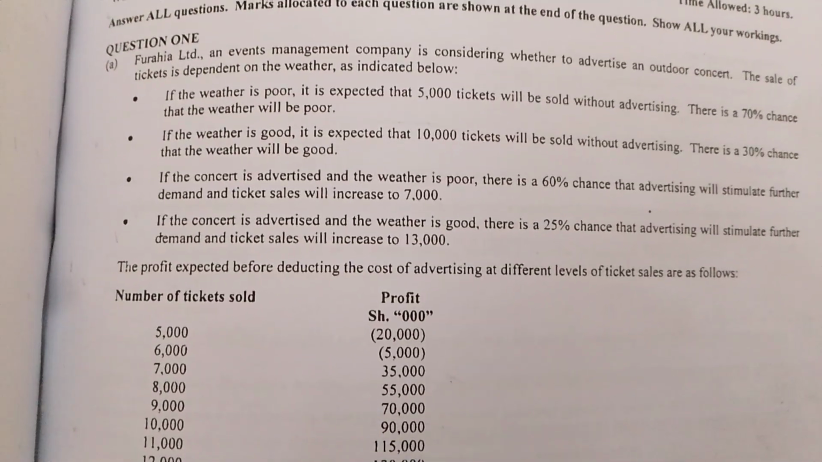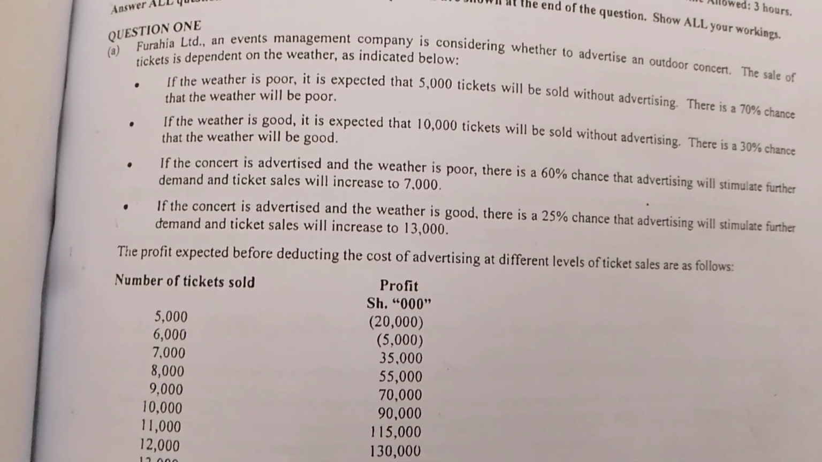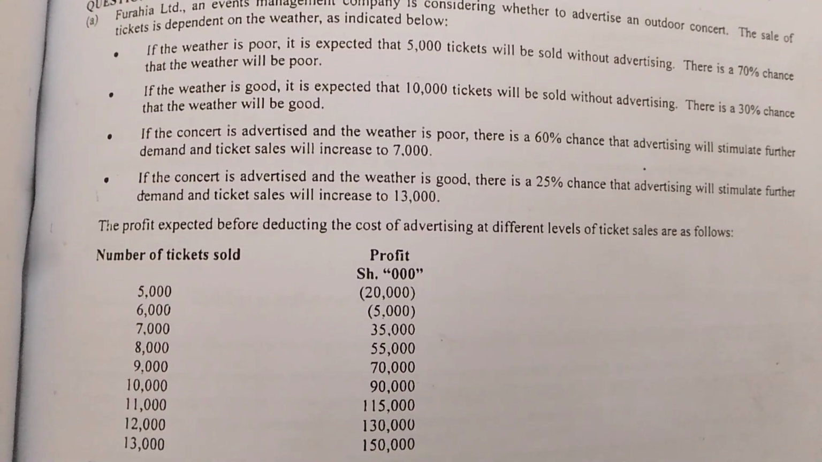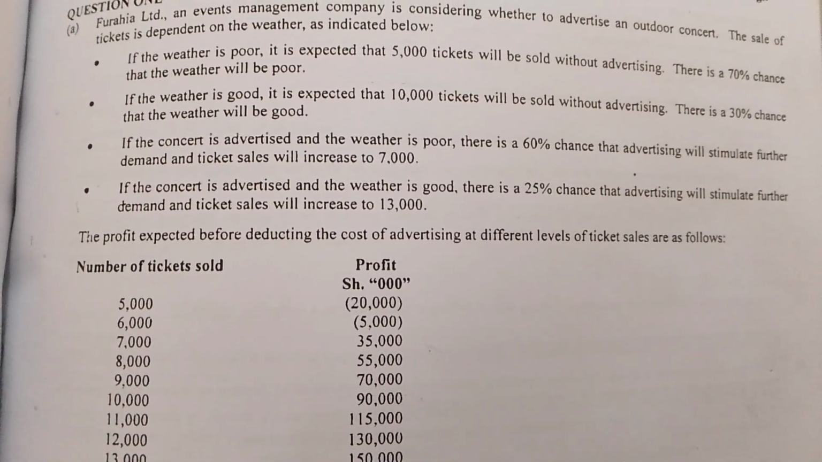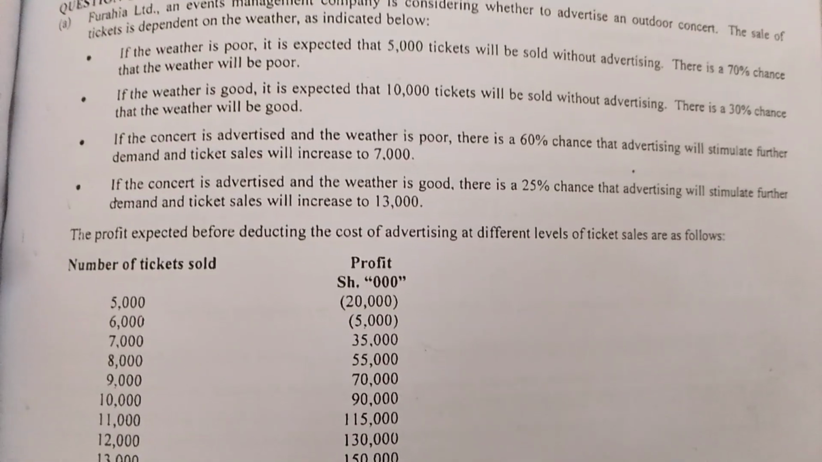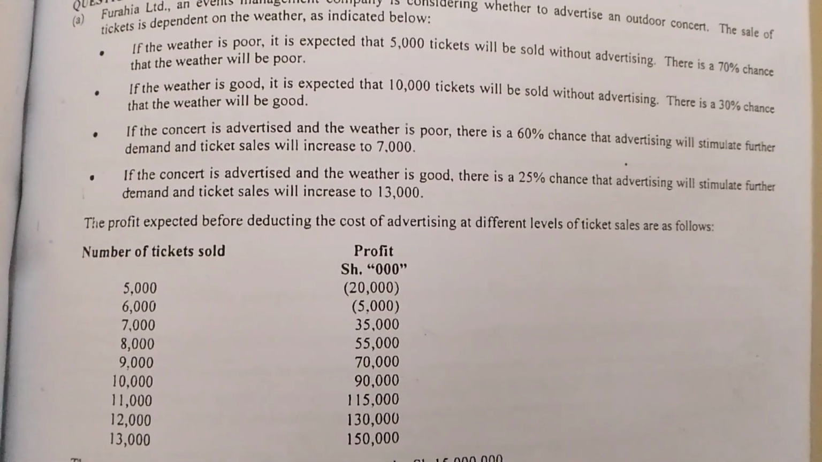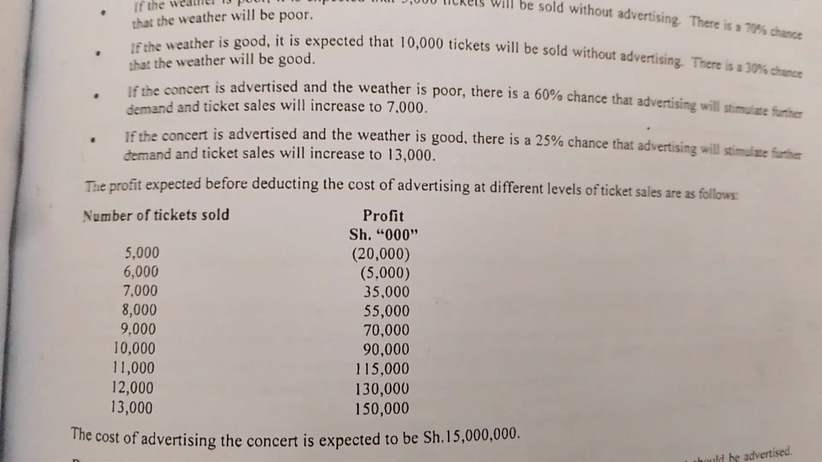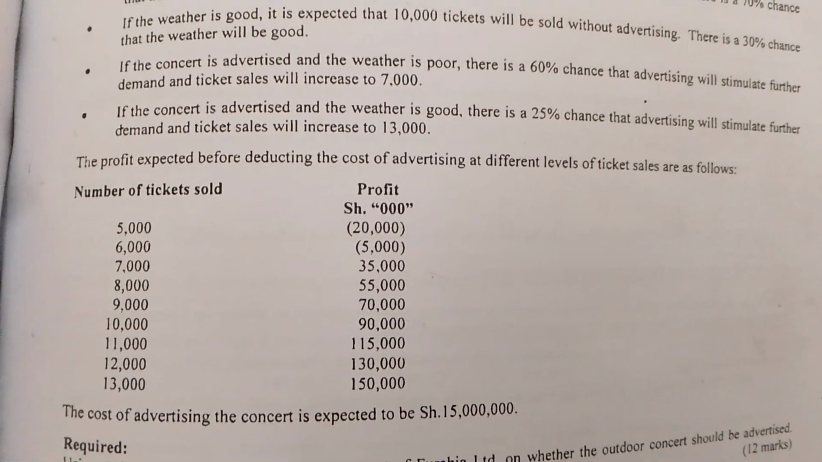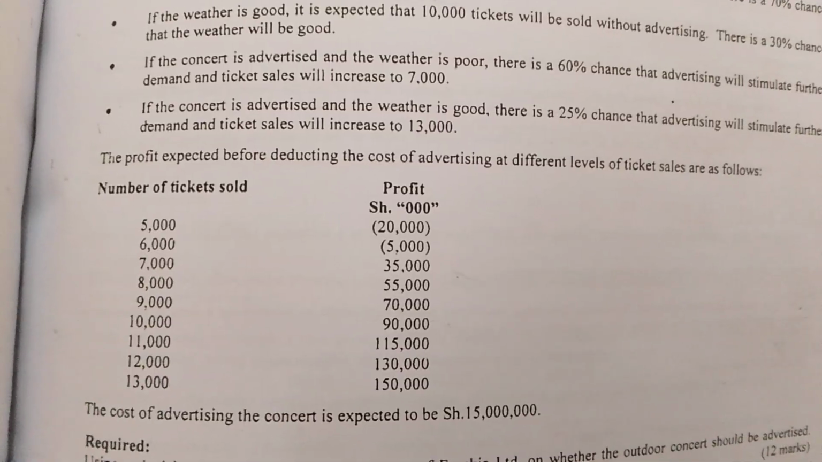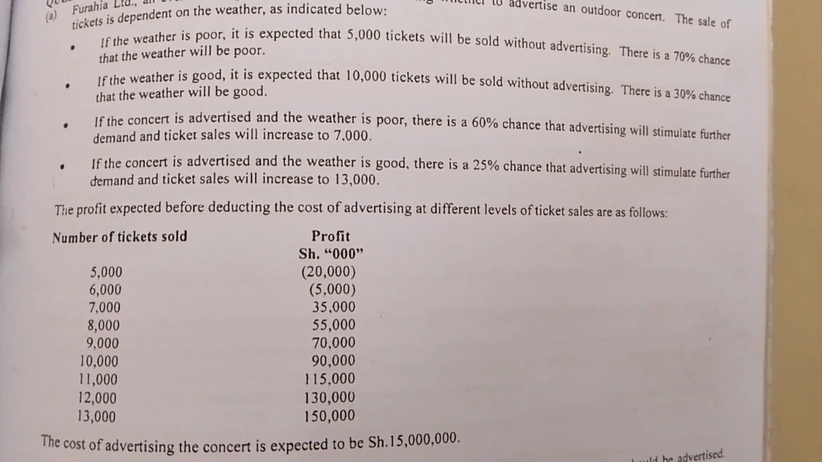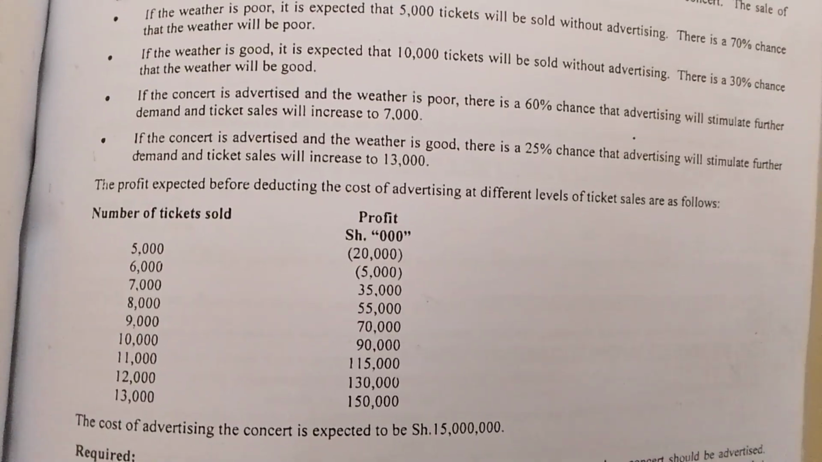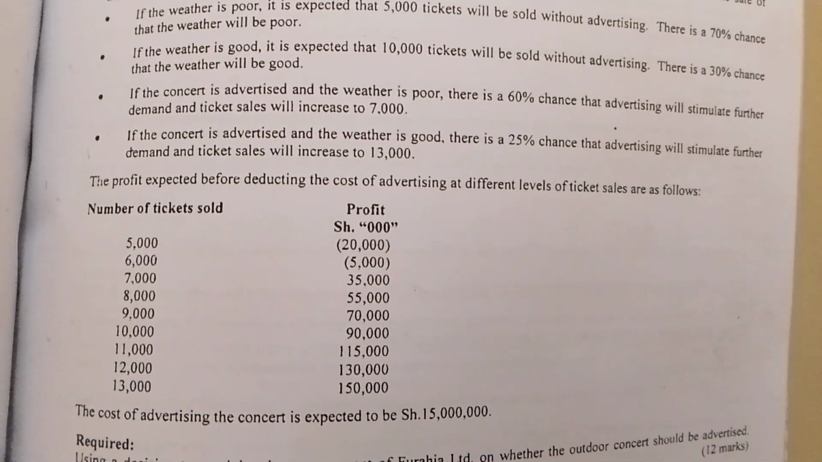Note 1. If the weather is poor, it is expected that 5,000 tickets will be sold without advertising. There is a 70% chance that the weather will be poor. Bullet 2. If the weather is good, it is expected that 10,000 tickets will be sold without advertising. There is a 30% chance that the weather will be good.